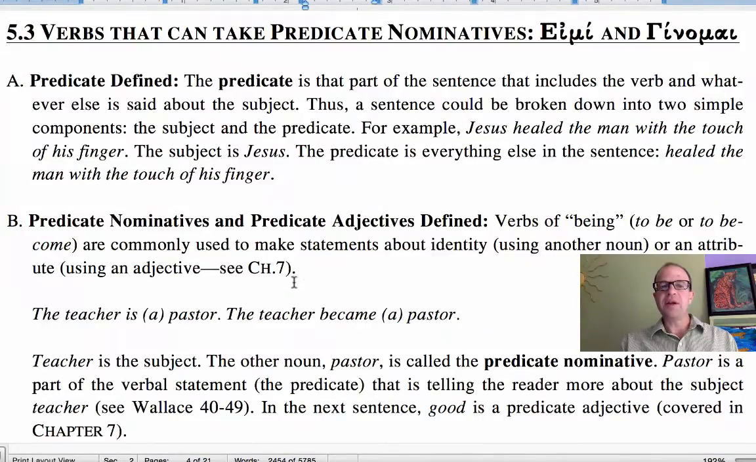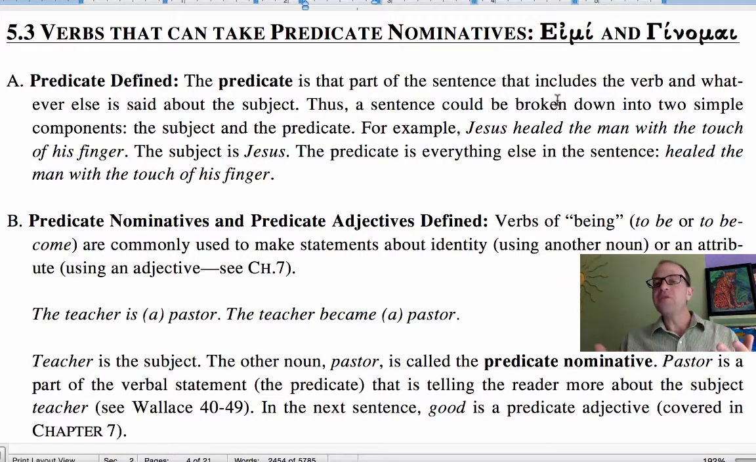And let's talk about verbs that take the predicate nominative. Verbs of being will equate two nouns with one another. You'll have a subject, and then you'll have what's called a predicate nominative. Now, normally when we've been looking at verbs, you've learned that the subject is in the nominative case, and then you'll have a verb, and then the direct object will be in the accusative case. John hit the ball. The ball would be in the accusative case.